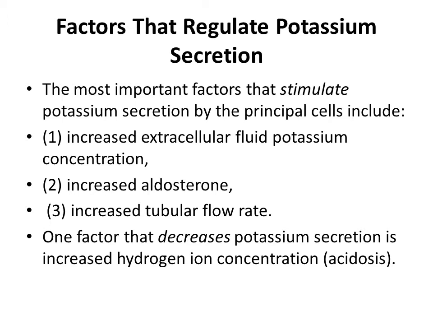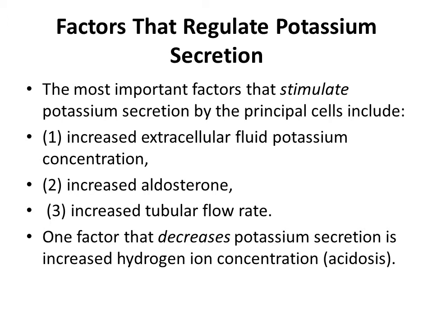I also mentioned the intercalated cells, that these have the ability, in case of potassium depletion, to reabsorb potassium and secrete hydrogen ions. But I think I did not tell you that there are two kinds of intercalated cells present in the late distal tubules and the cortical collecting tubules: type A or alpha intercalated cells and type B or beta intercalated cells.